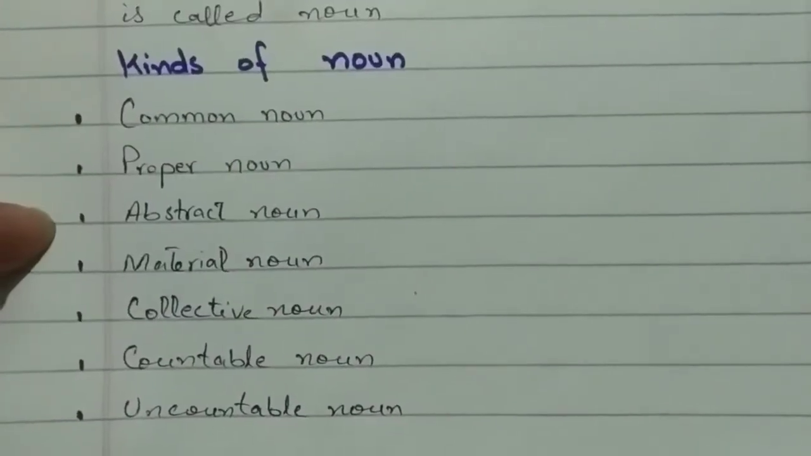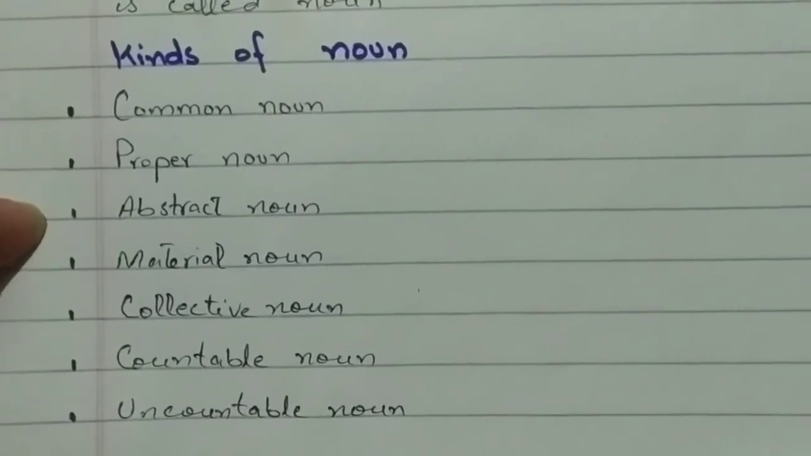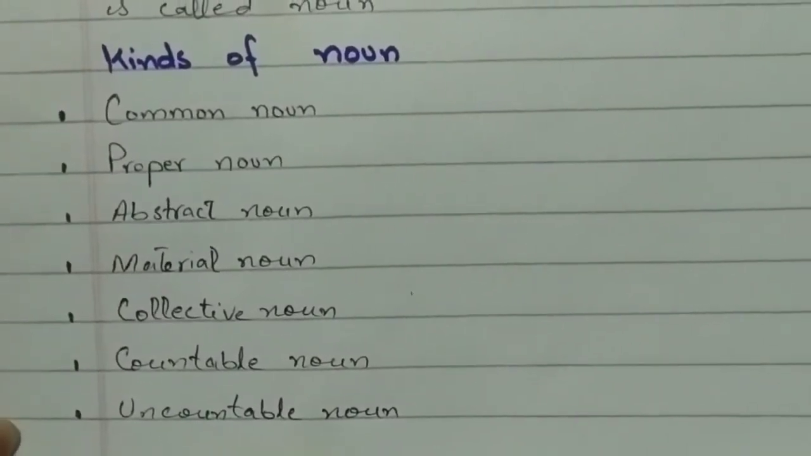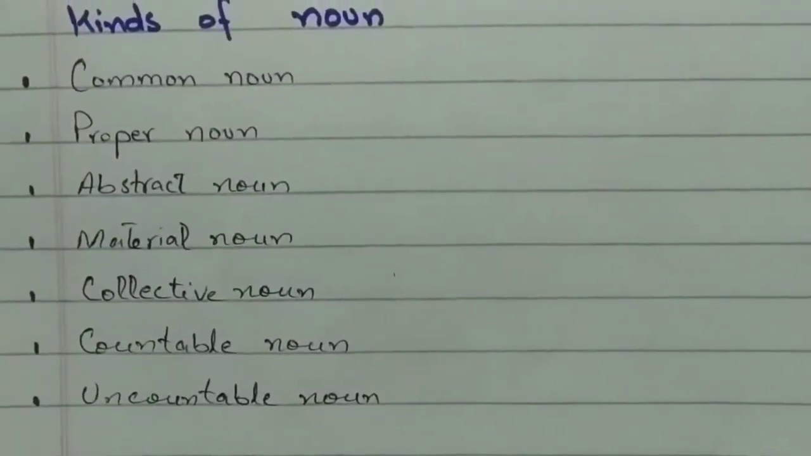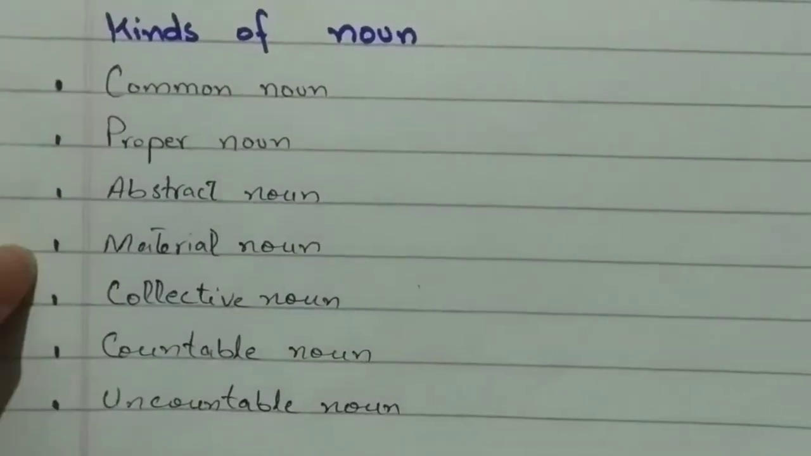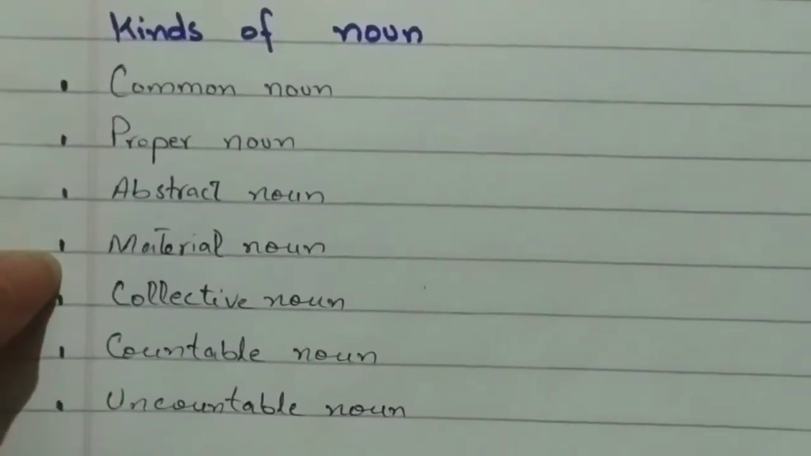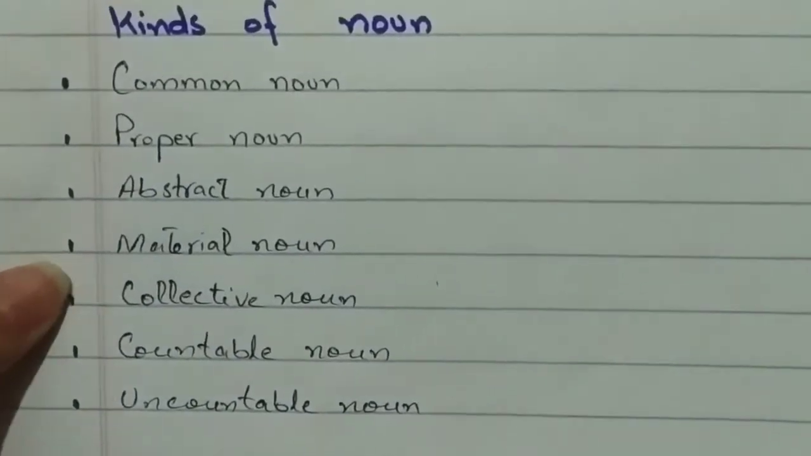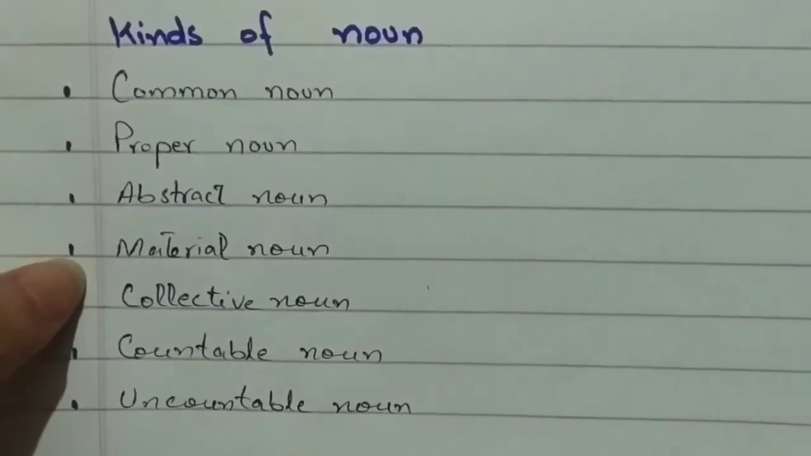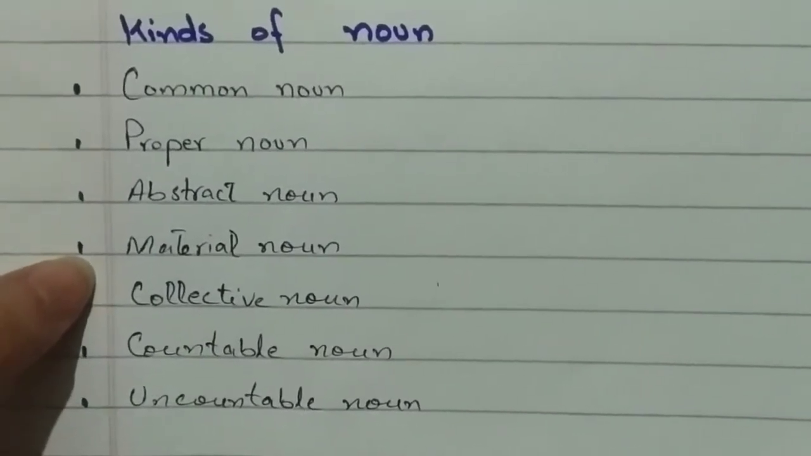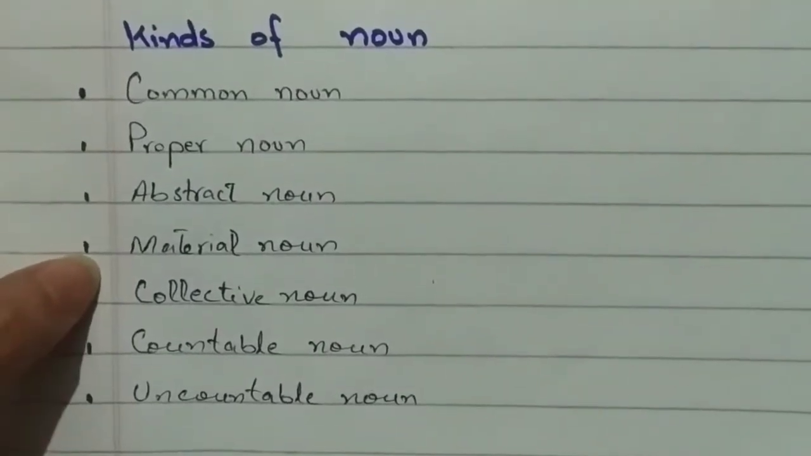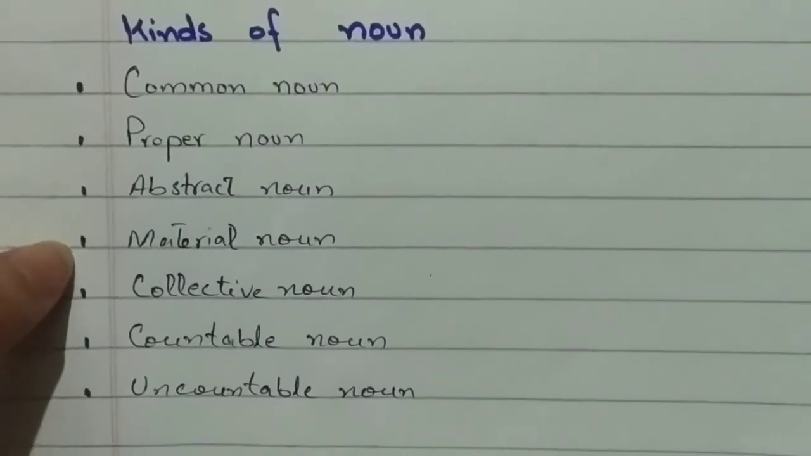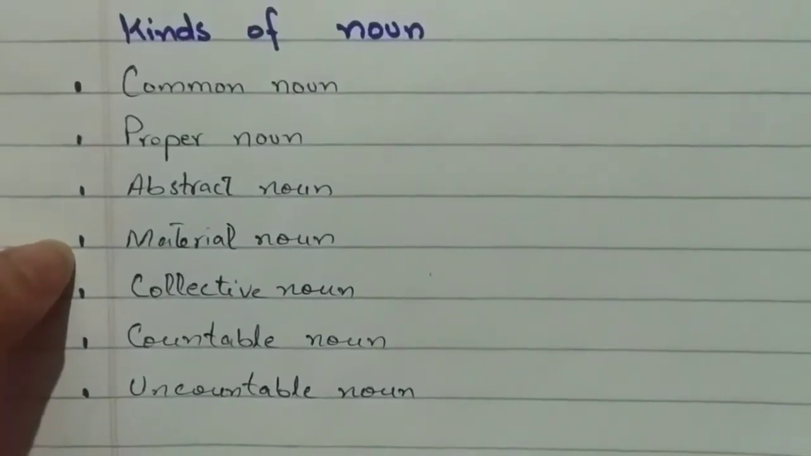Then we have abstract noun. Abstract noun means the things that we can feel only but we cannot touch them. For example, bravery, smile, beauty. These are the things that we can feel but we cannot touch. Then we have material noun, or you may say concrete noun. The things that occupy space, or the things that can be touched, would be called as a material noun. For example, this paper, pencil, marker, book, all these things are the examples of material noun.